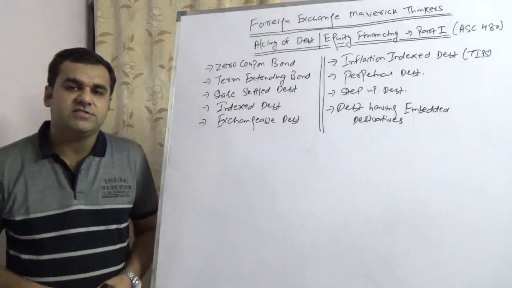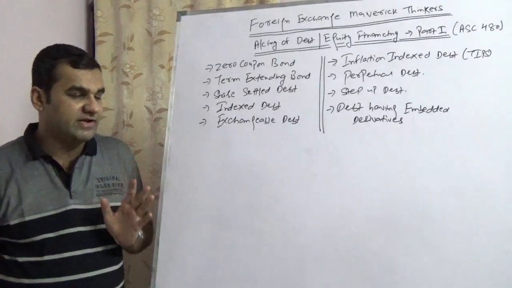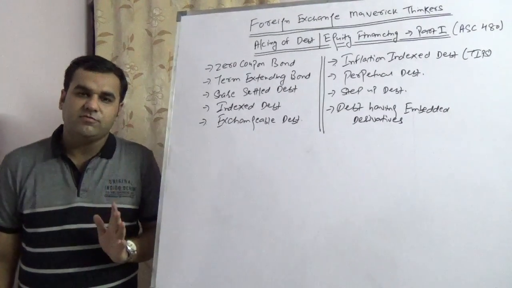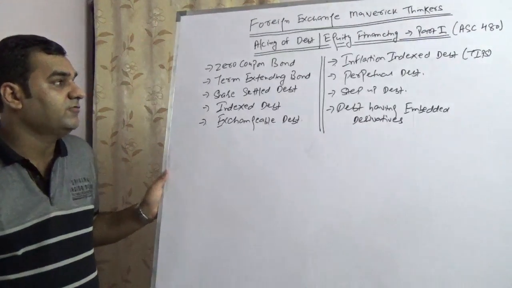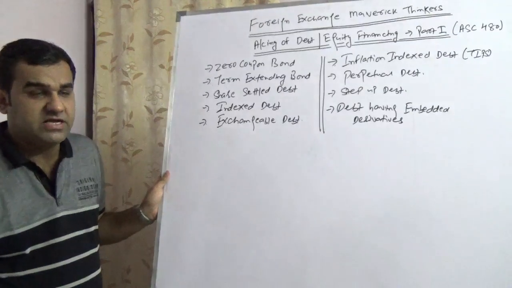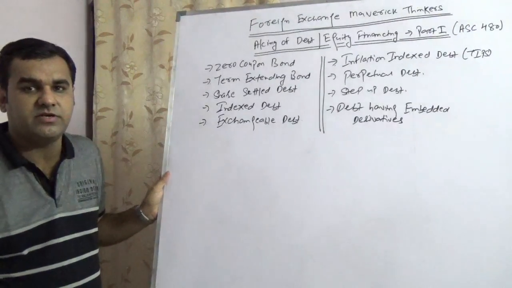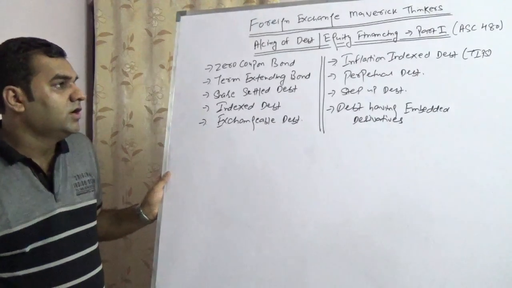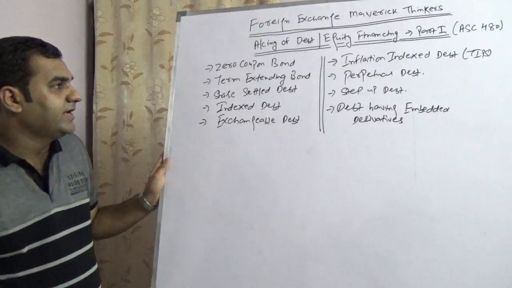This is the 81st video in the series where we're going to speak about the accounting of debt and equity financing. This is the first part of the video, wherein we are going to speak about the accounting for debt and equity instruments. We are going to cover the following types of debt instruments in the accounting of debt, which is ASC 480. ASC stands for Accounting Standards Codification 480. So we are going to deal with Accounting Standards Codification 480, and in this we are going to deal